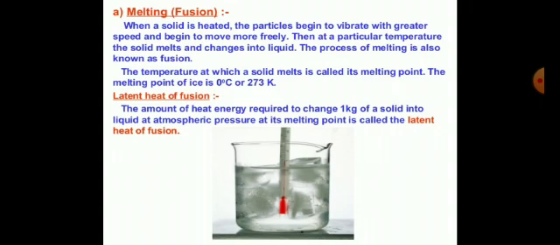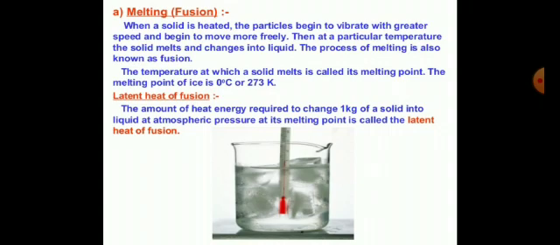So please underline this definition and learn it properly. It means 1 kg of solid is to be changed into liquid. If we take the example of ice, if there is 1 kg of ice and we provide the energy and it converts into liquid, that energy is called latent heat of fusion.